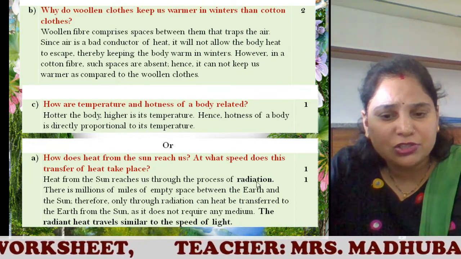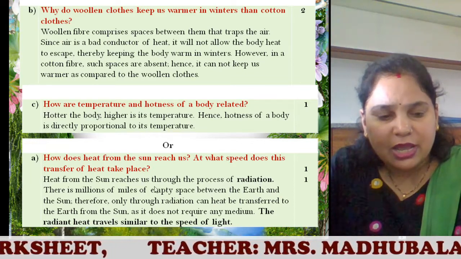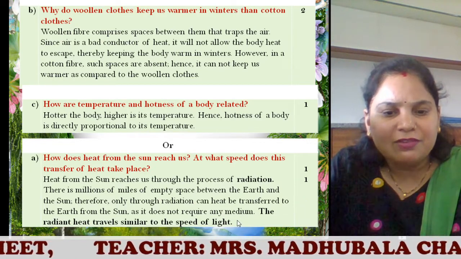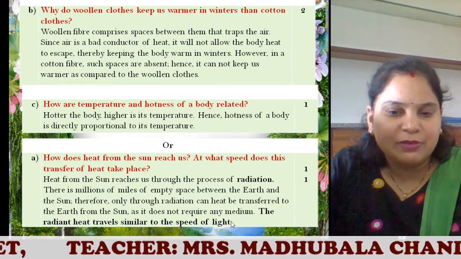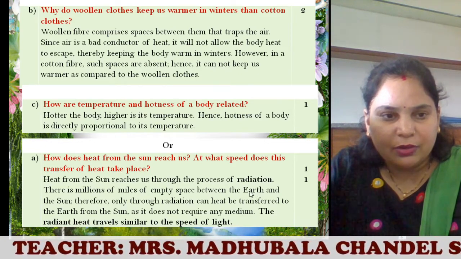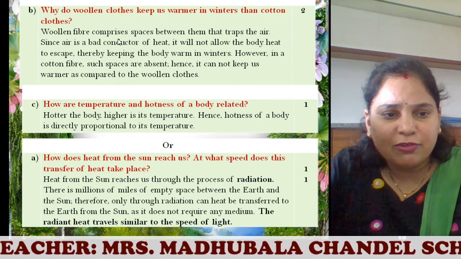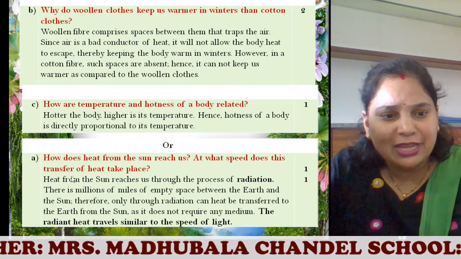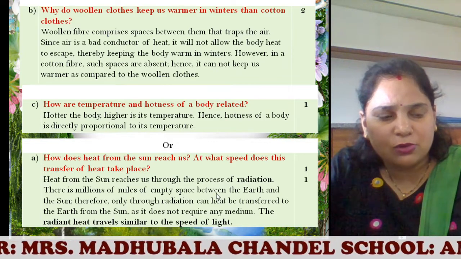So heat reaches through the process of radiation, 1 mark. There is a million of miles. So the second part of the question is speed. It travels with the speed of light. That becomes your second part. You need to answer it in sentences. Okay. So either you attempt the first part of the 14th question or the second part, but do not write this B and this A. Then it becomes wrong. Okay.